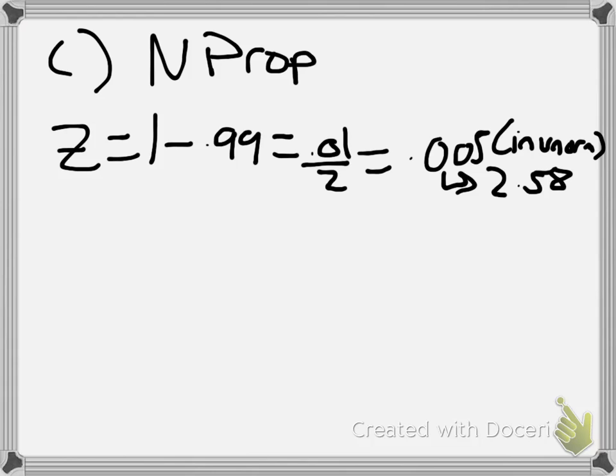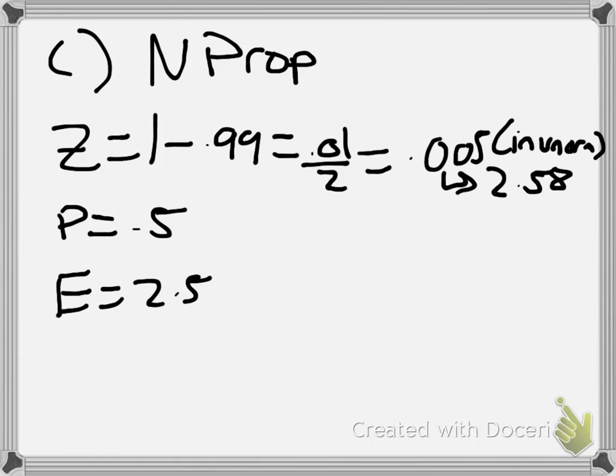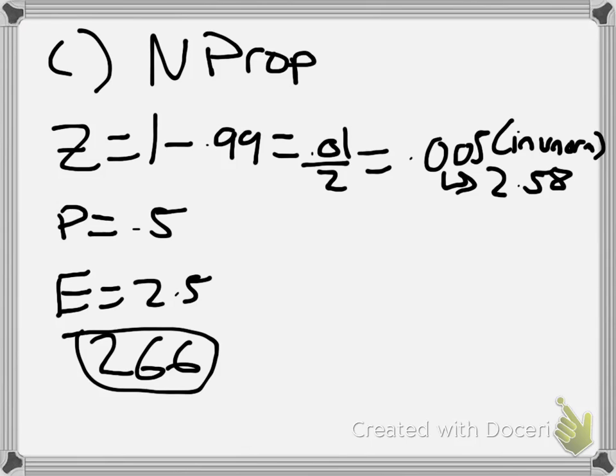So the p, since it's unknown, is going to be 0.5. That's just going to be given when we put it in, and then E is also given to us, which is 2.5, the 2.5 percentage points of the correct population percentage. And then we hit calculate, and we should come out with a number of 266, and that's the minimum amount of people you should survey in order to be 99% confident that your sample percentage is within 2.5 percentage points of the correct population percentage.